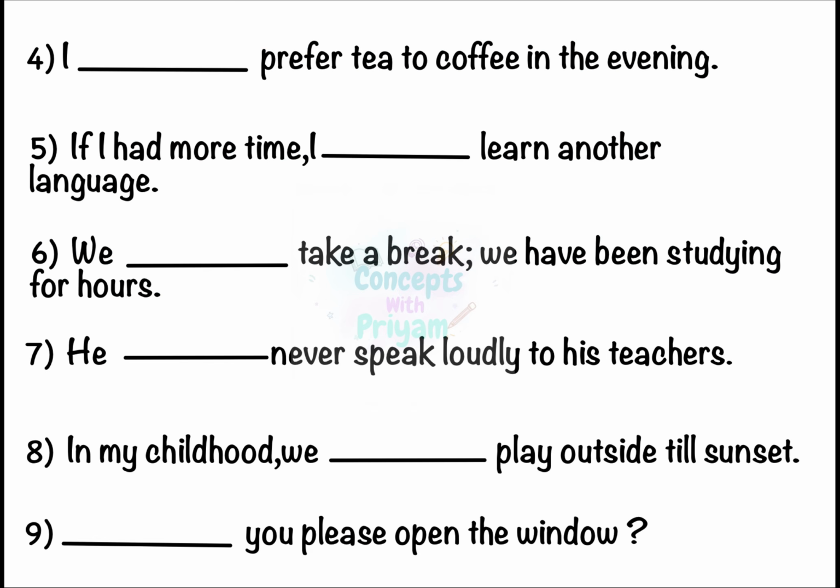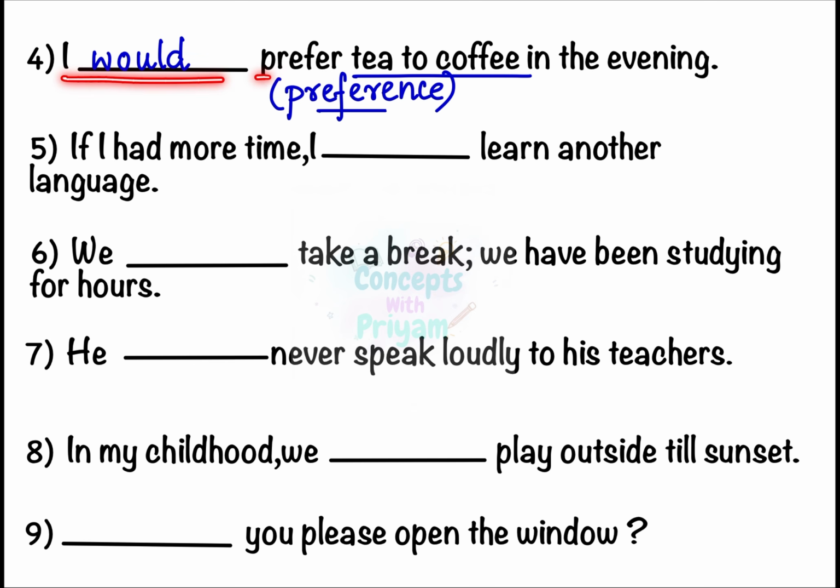Let's move on to the next one. Number 4. I blank prefer tea to coffee in the evening. Here we are talking about preference. The preference is tea over coffee. And for preference, we use would. I would prefer tea to coffee in the evening.